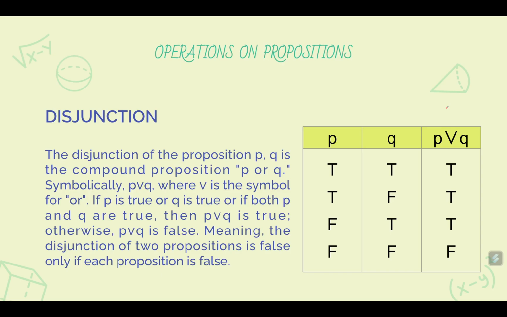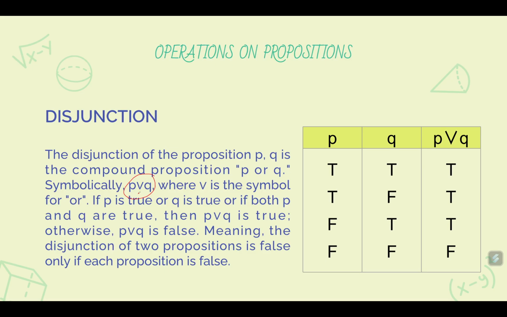Okay. The next is disjunction. So, in the last slides, we combined two statements P and Q using the conjunction and. Now we will combine two statements P and Q using the disjunction or. Okay? The disjunction of the propositions P, Q is the compound proposition P or Q. So in symbols, here we have, and this is read as P or Q.